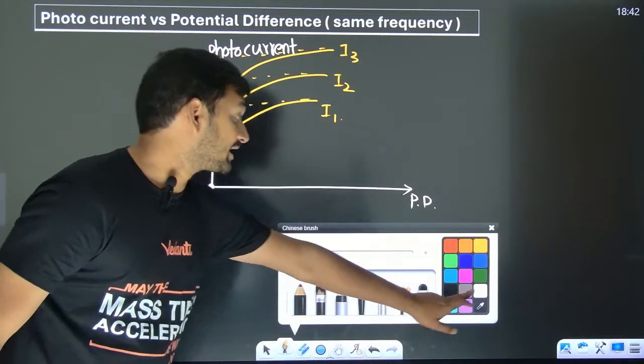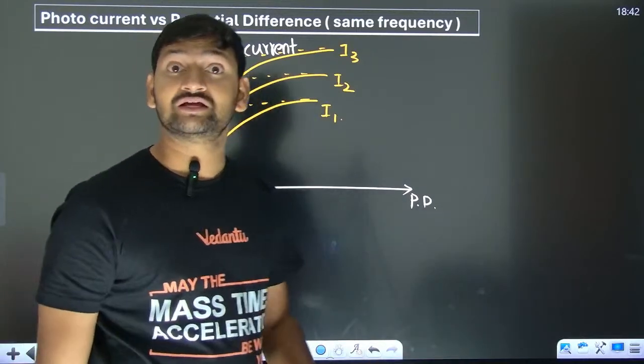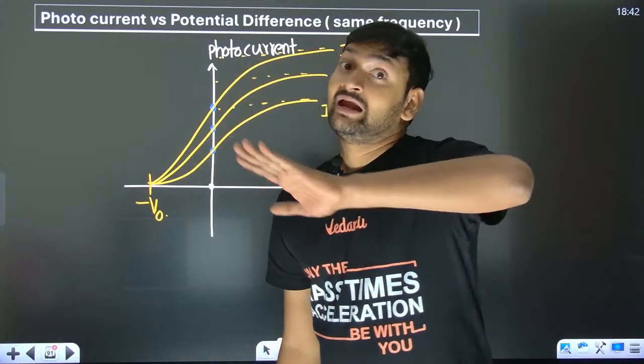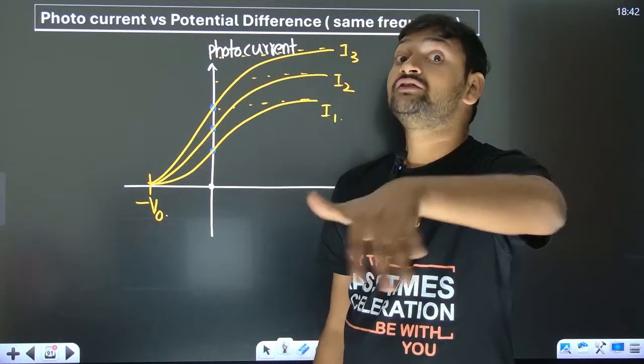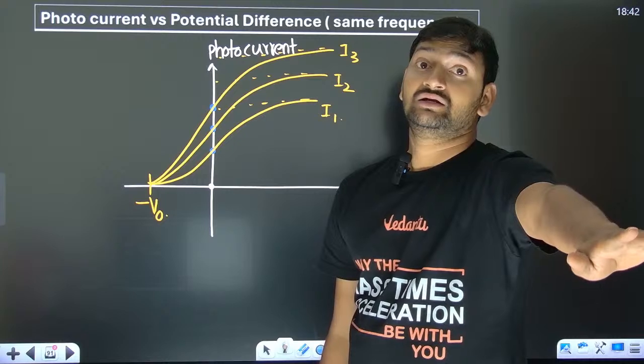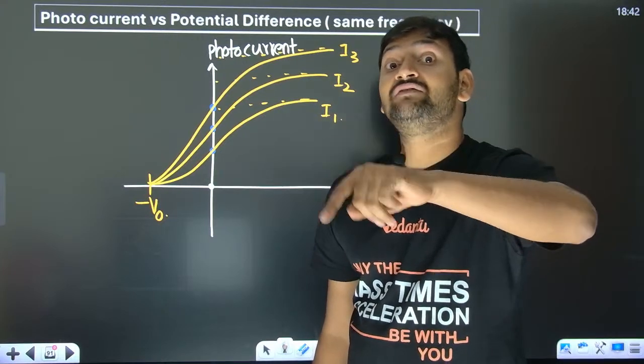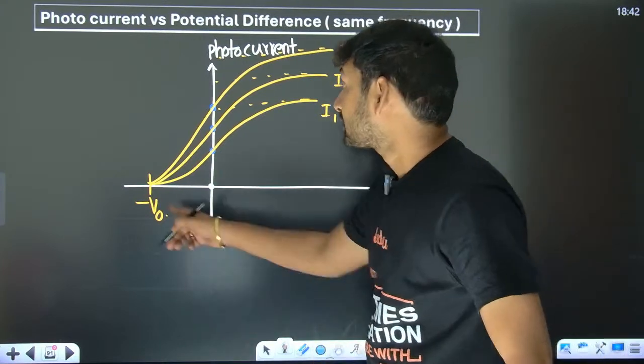So this graph clearly proved a few things. The number of photons we throw doesn't matter. It's the frequency which is going to decide the stopping potential.